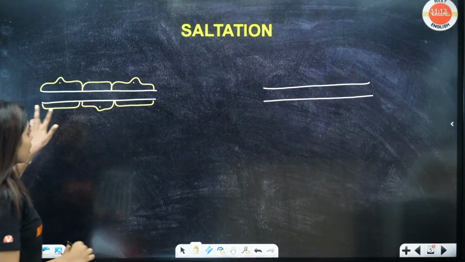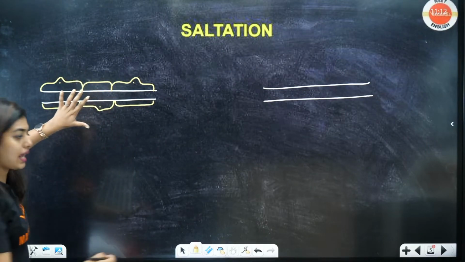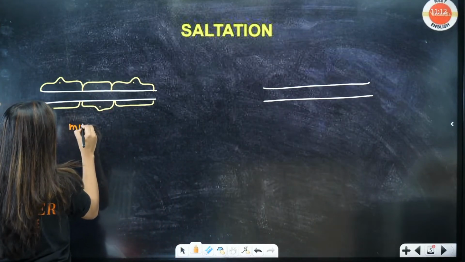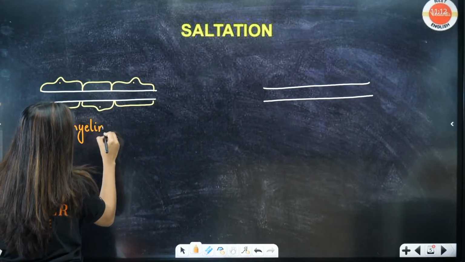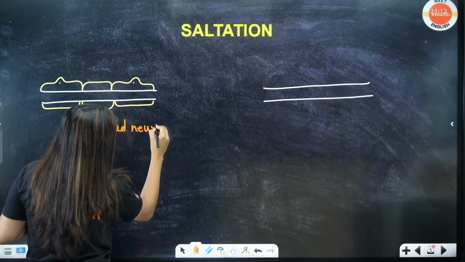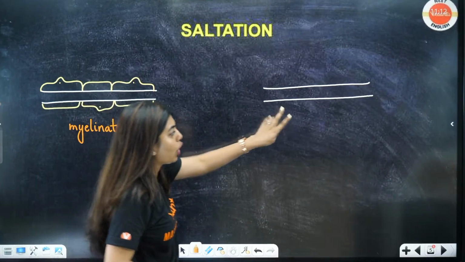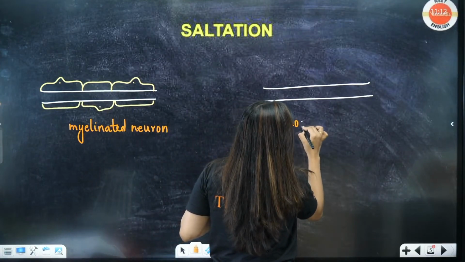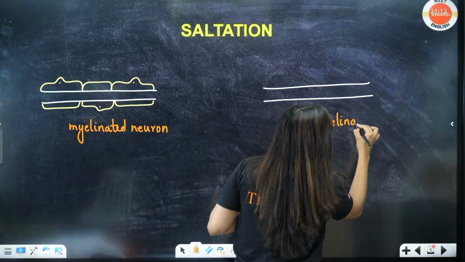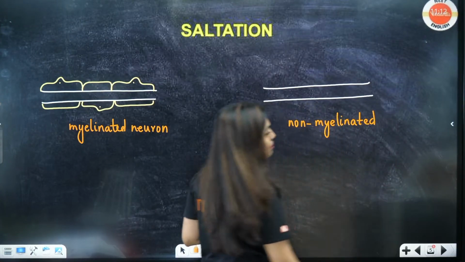Now look at this, students. This is a myelinated axon, or simply we say myelinated neuron. This is a non-myelinated neuron. That means they do not have Schwann cells or oligodendrocytes to release this myelin sheath.